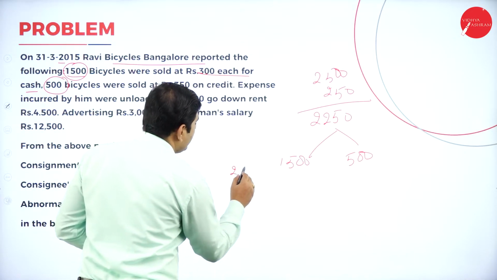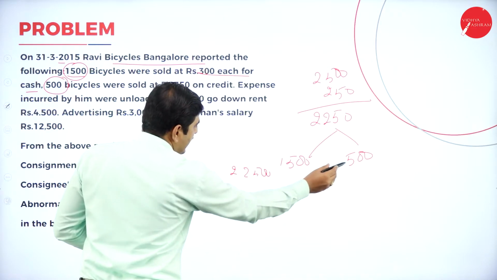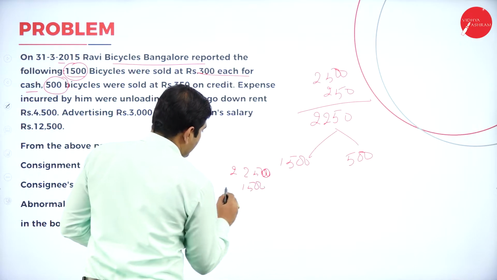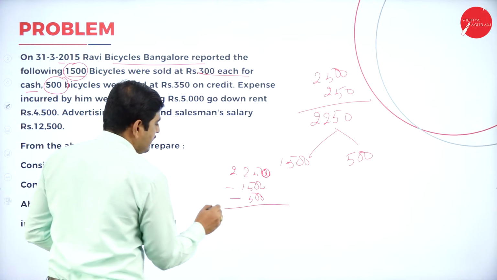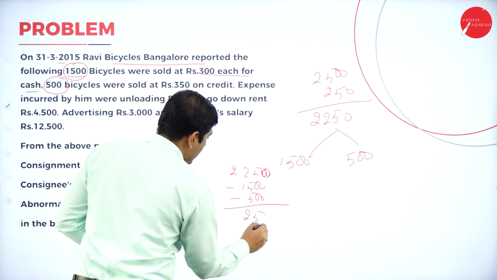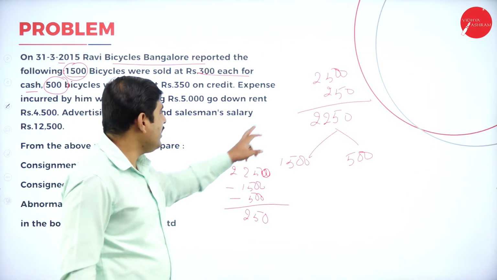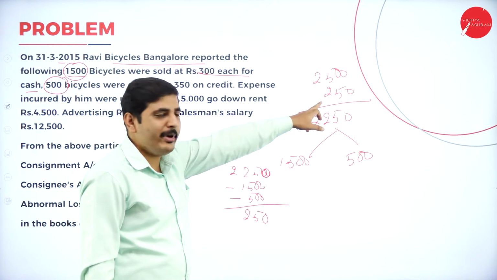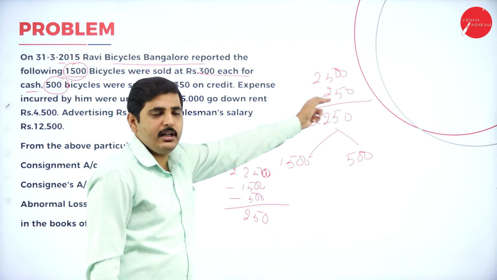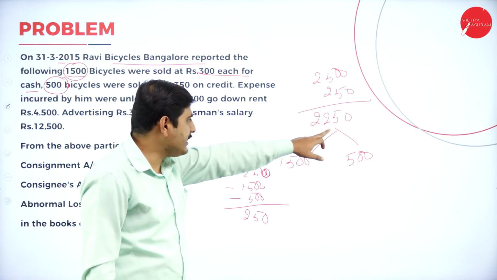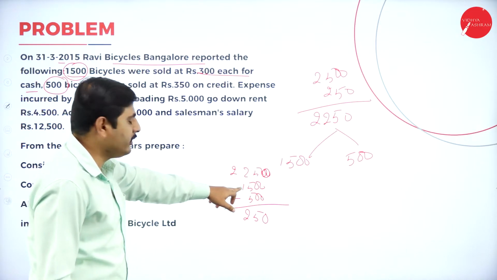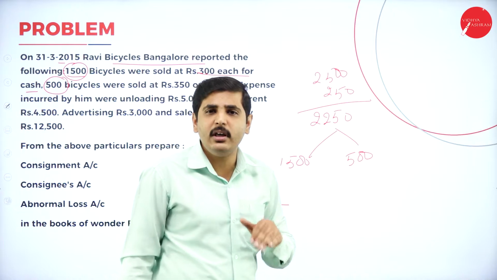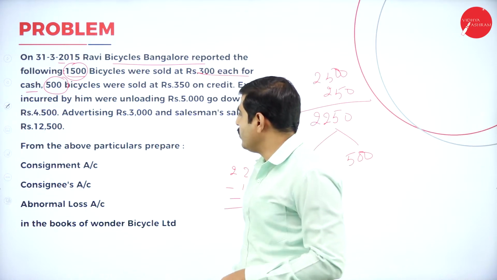So out of 2,250, minus cash sales plus credit sales, how many cycles were sold? 1,500 cash sales and 500 credit sales. So the remaining 250 cycles is the closing stock. We sent as consignor 2,500 cycles. Out of 2,500, how many cycles were destroyed? 250 cycles destroyed. The consignee received 2,250 cycles. Out of 2,250, he sold 1,500 for cash basis, 500 for credit basis. The remaining is the closing stock. Unsold cycles are the closing stock.